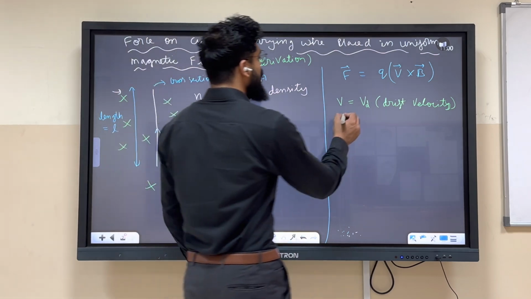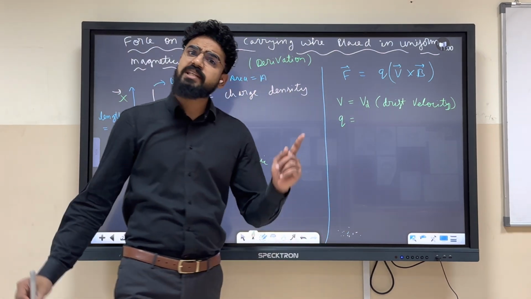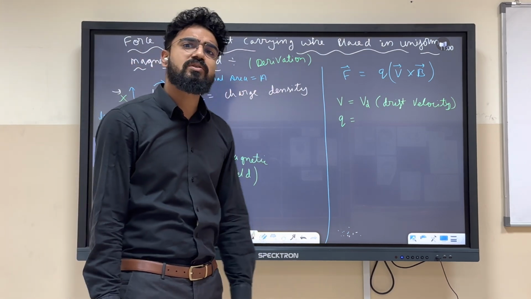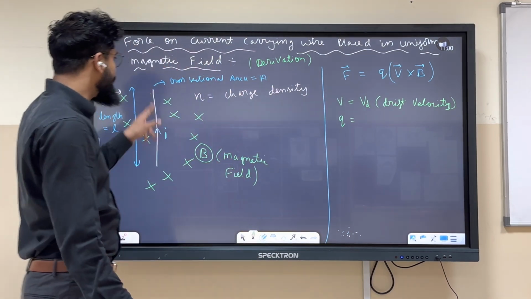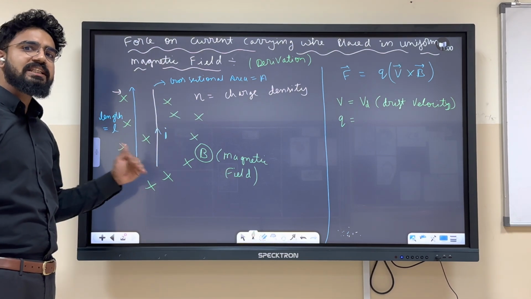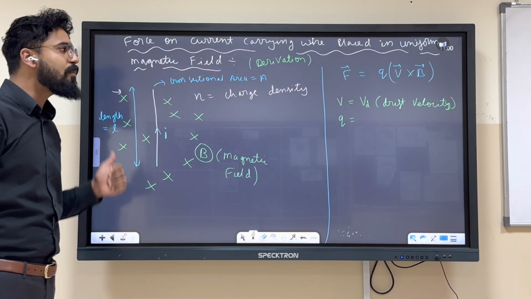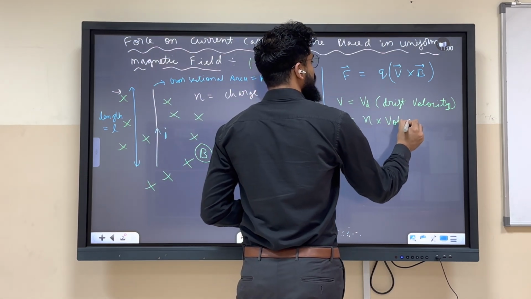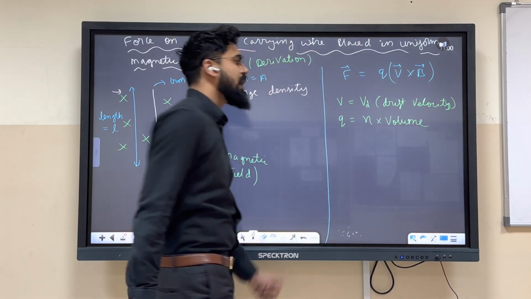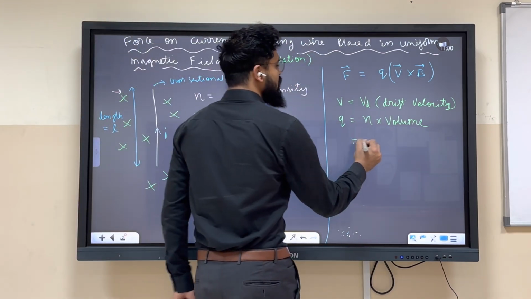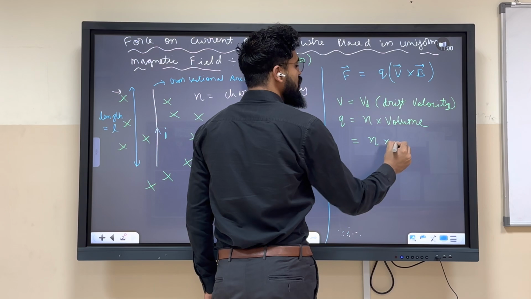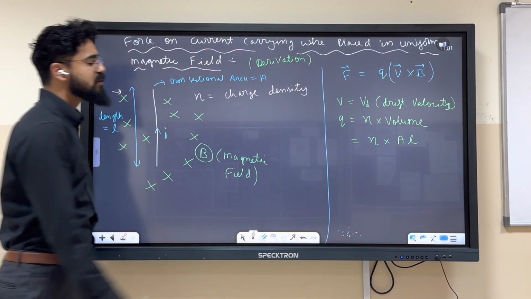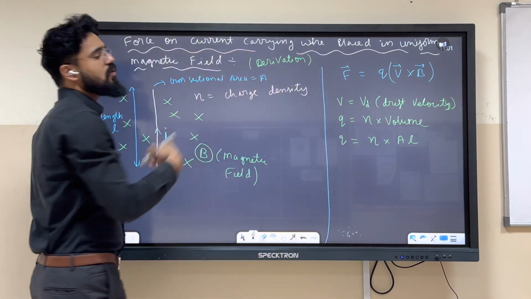Now, how can we write the charge, as we did in current electricity? How can we calculate the number of charges if charge density is given? Charge density is charge upon volume, so we multiply n into volume. Volume will be area into length. Just put it in and get the answer.